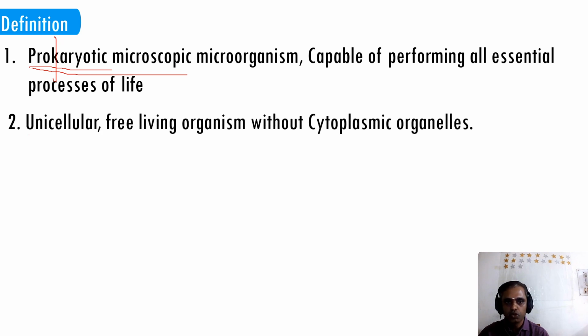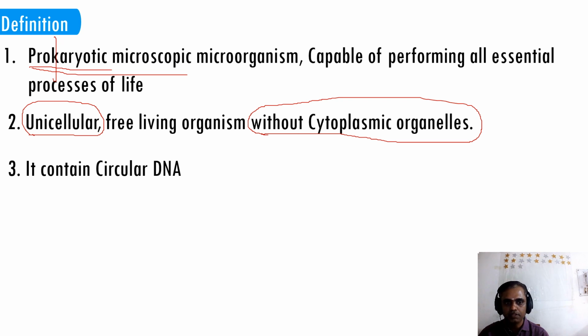And it is unicellular. Unicellular means a single cell. So unicellular, free living organism without cytoplasmic organelles. We have cells having so many things, endoplasmic reticulum, mitochondria, but everything is absent in the case of bacteria. So there are 3 points: prokaryotic microorganism, unicellular without cytoplasmic organelles, containing circular DNA, whereas humans contain linear DNA,